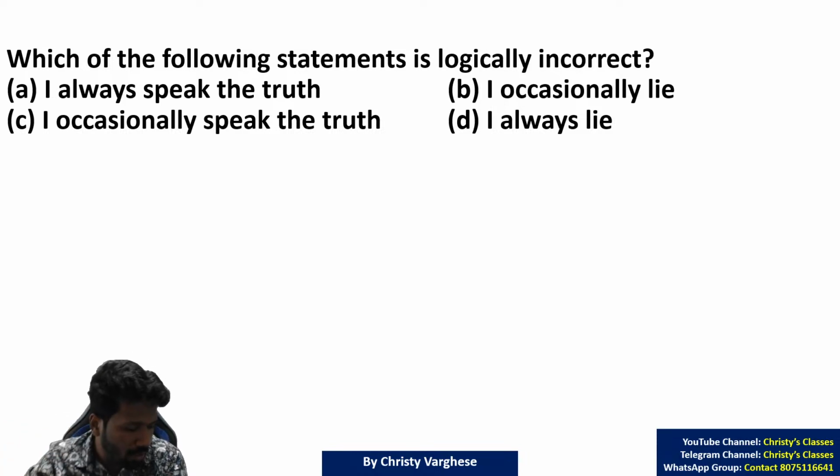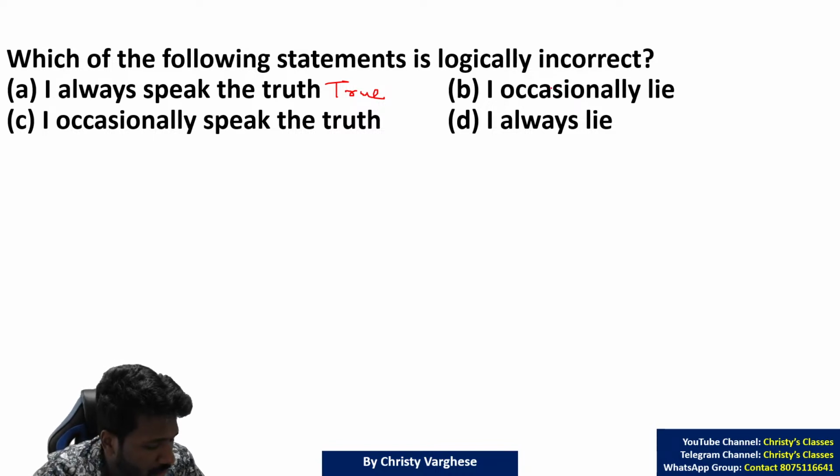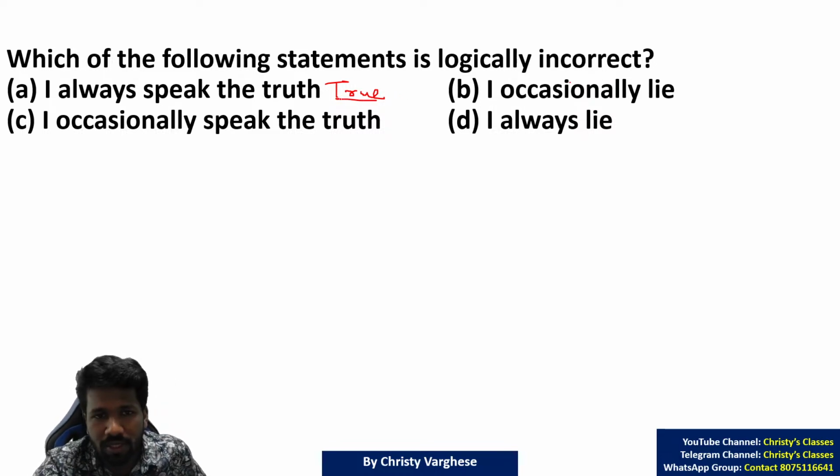So, which of the following is logically incorrect means which of the following is not a statement. "I always speak the truth." If that is true, fine. If the speaker always speaks the truth, that will be always true, and if he is not always speaking the truth, that is a false statement. But it is not simultaneously true and false. That is why it is a statement.